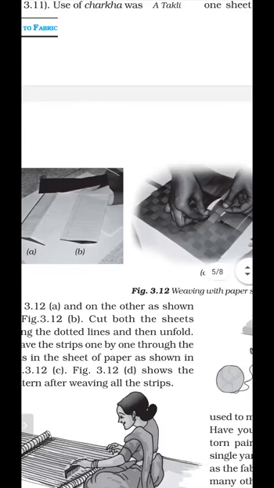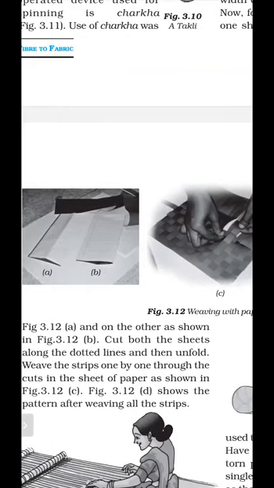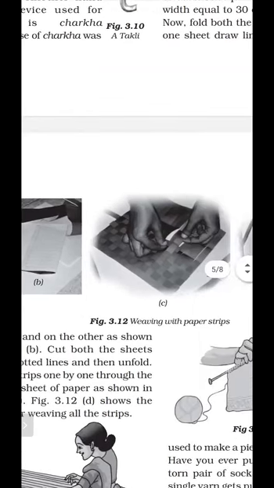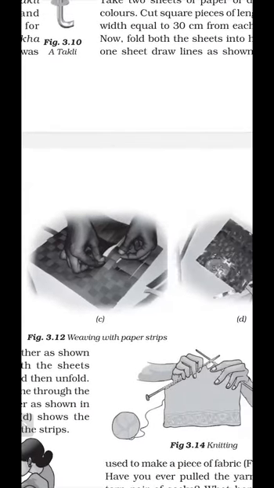So we have two papers. First is red paper and second is blue paper. Weaving can be done with the help of these papers. When we cut a square of 30 centimeter, and then we insert one into another as shown in the figure. And this is the weaving with the paper strip, and the weaving can be done with the paper strip as shown in the figure.